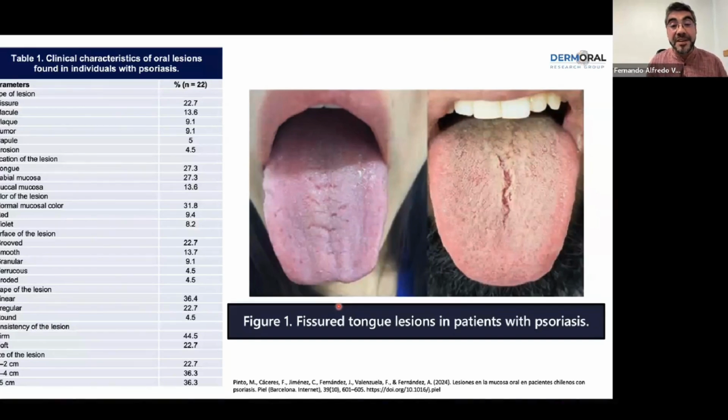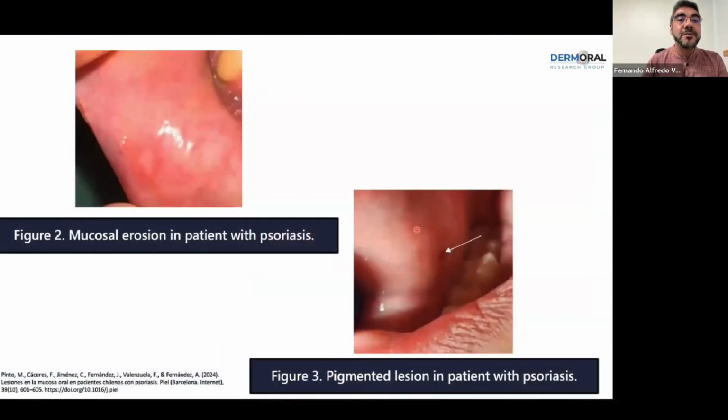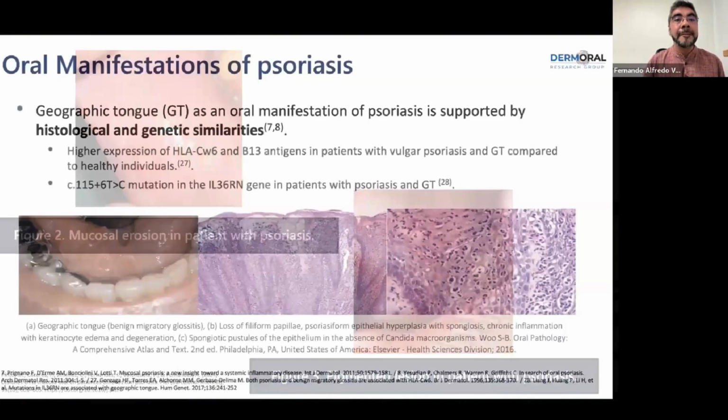We saw some manifestations, and they're very different. We saw some macules and tumors located on the tongue, on buccal or labial mucosa. They were red, violet, of different sizes, etc. We can see here some of the fissurated tongue in patients with psoriasis. We can also see mucosal erosions and pigmented lesions in patients with the disease.